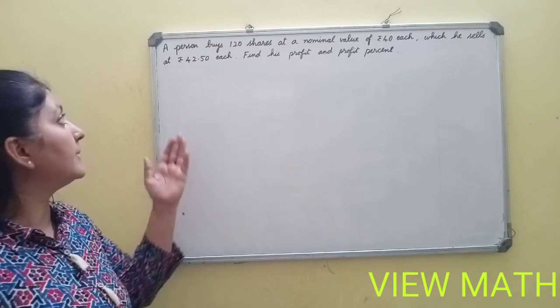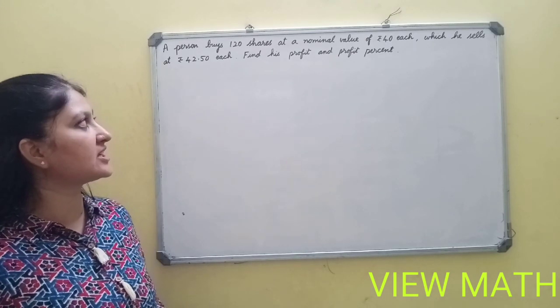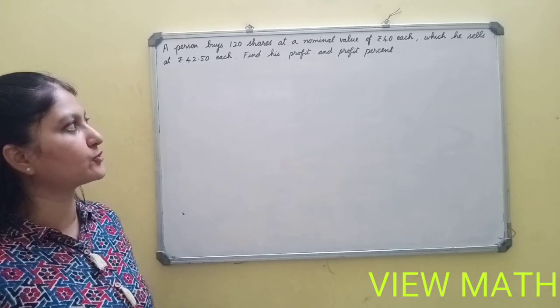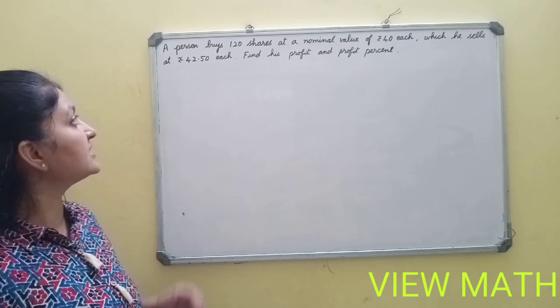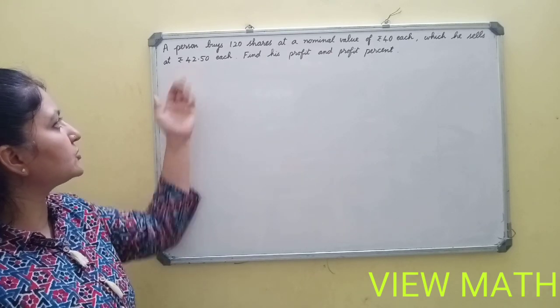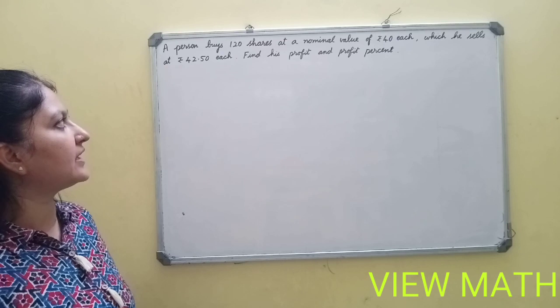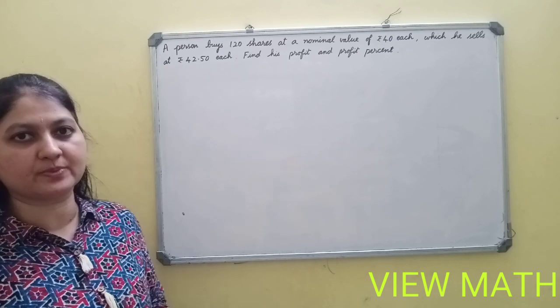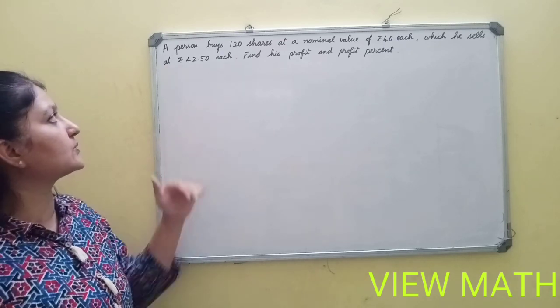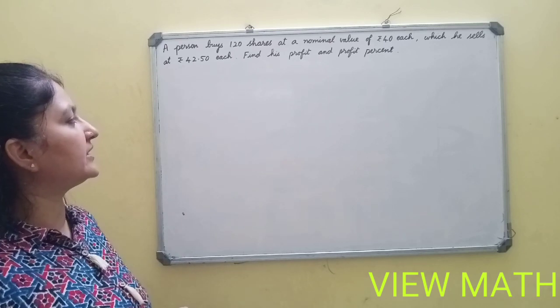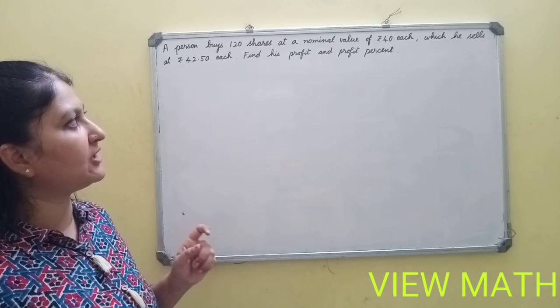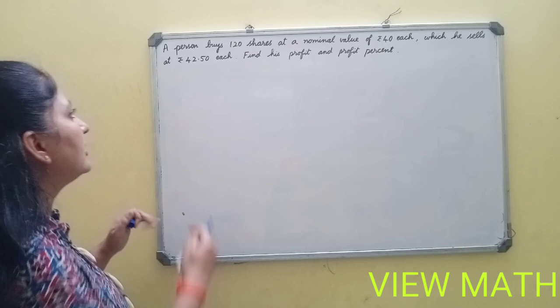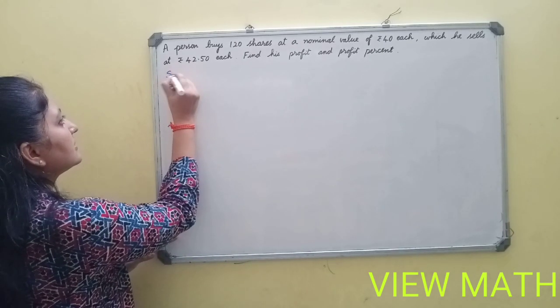Next problem. A person buys 120 shares at a nominal value of rupees 40 each, which he sells at rupees 42.50 each. Find his profit and profit percent. So what is given in the question? A person buys 120 shares at a nominal value of rupees 40 each.